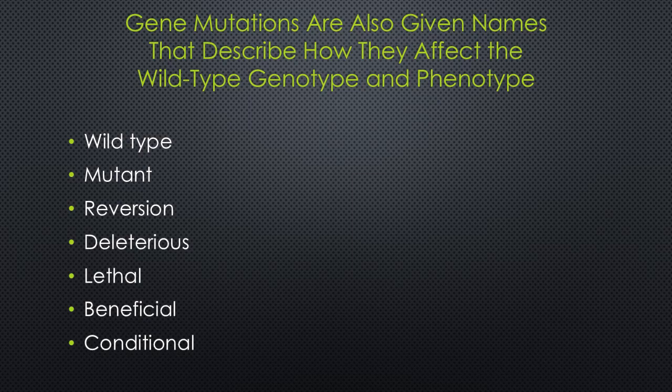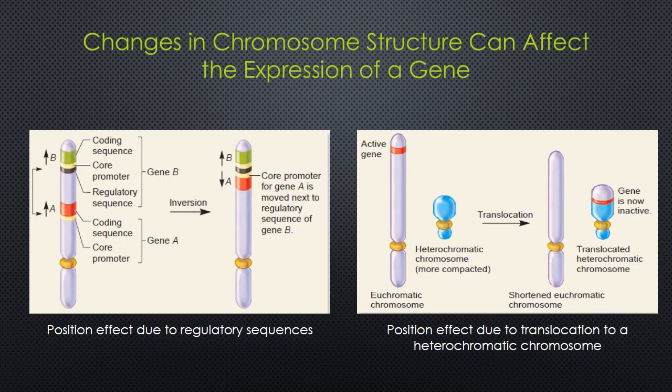Now we move to our discussion on chromosomes. So thus far we have considered small changes in the DNA sequence of a particular gene. A change in chromosome structure can also be associated with an alteration in the expression of a specific gene. Quite commonly, an inversion or a translocation has no obvious phenotypic consequences.